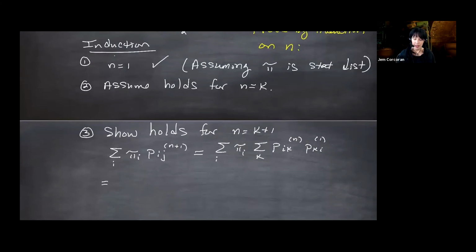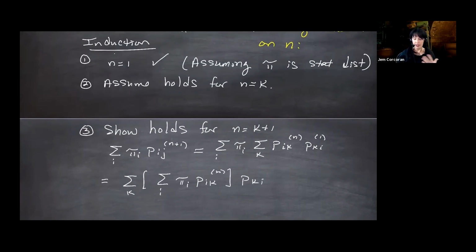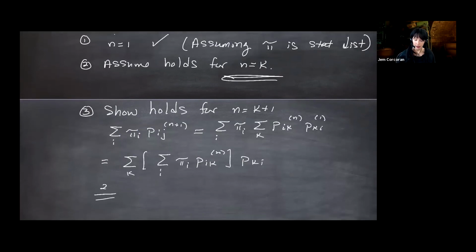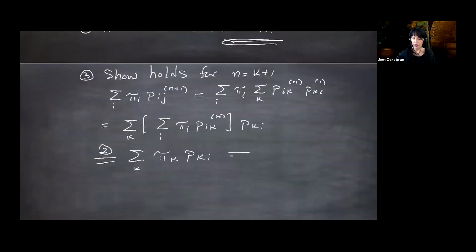And then you continue to do this math that makes some of you cringe, I'm sure. Interchange the order here, then the inner sum becomes pi i P i k super n, and then you've got a P k j. And then by the induction step 2, we know that thing in the square brackets is pi sub k, sum over k of pi sub k P k j. And then by the induction step 1, the fact that pi is stationary, this is going to be,